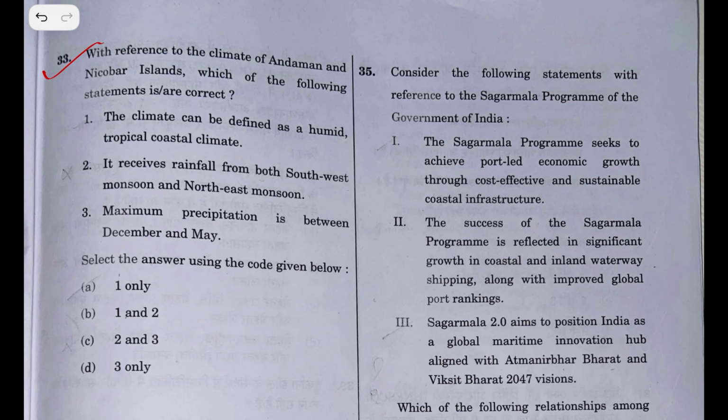33rd question. Geography starts. With reference to the climate of Andaman and Nicobar Islands, which of the following statements is or are correct? The climate has been defined as humid tropical coastal climate. Yes. It receives rainfall from both southwest monsoon and northeast monsoon. Yes, the answer is right. Maximum precipitation is between December and May. The answer is 1 and 2 only. It receives rains from the southwest monsoon, which is from June to September, and again from the northeast monsoon, which is from October to December.